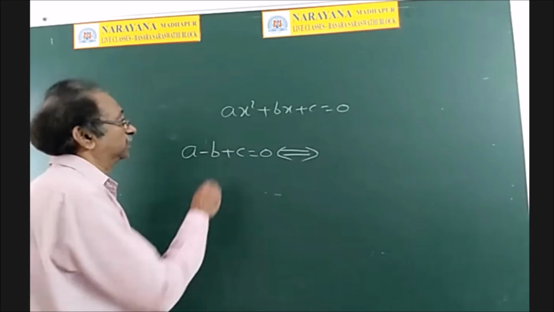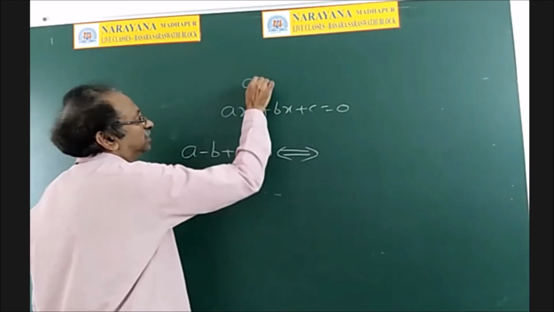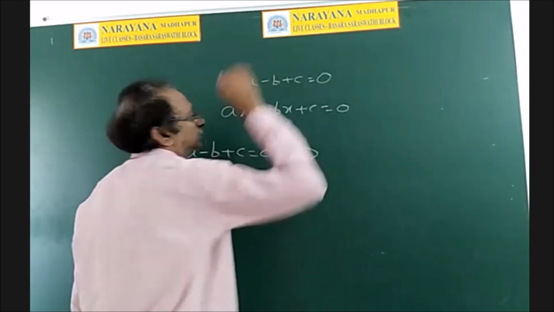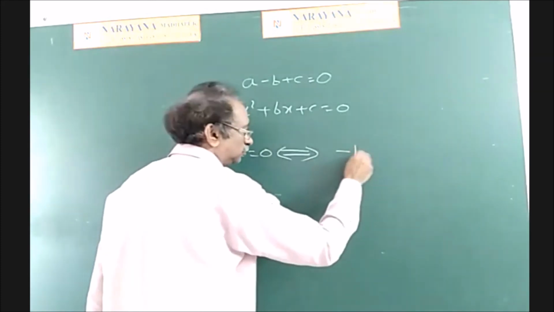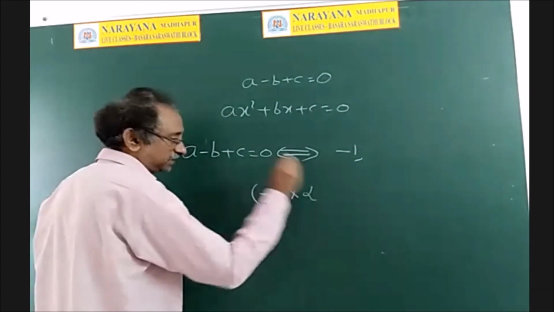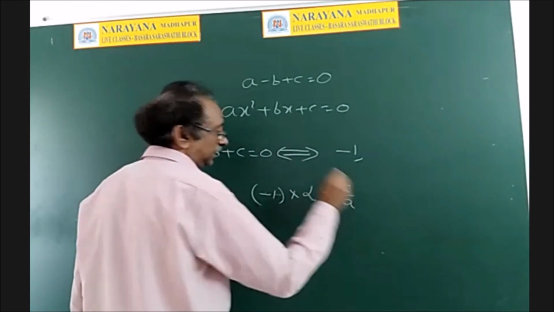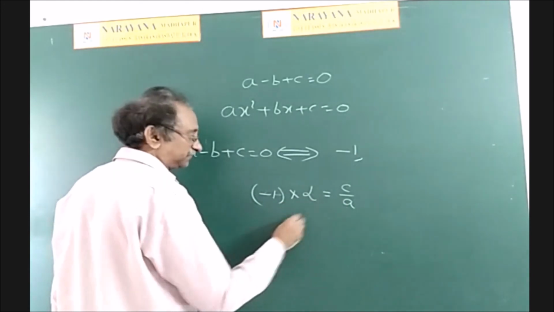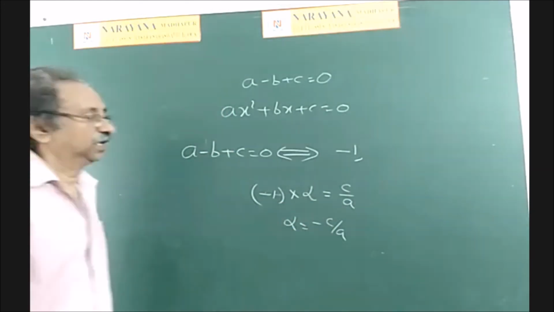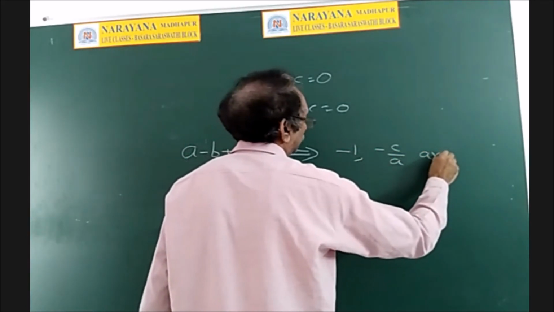Right, very good. So because if you put -1 here, you will get a into 1 minus b plus c. That is given as 0. Therefore, clearly -1 is a root. When -1 is a root, suppose alpha is another root. So product of the roots is c by a. That means minus alpha is c by a. Alpha is minus c by a. Therefore, the roots are -1 comma minus c by a.